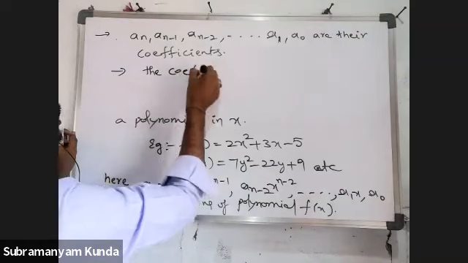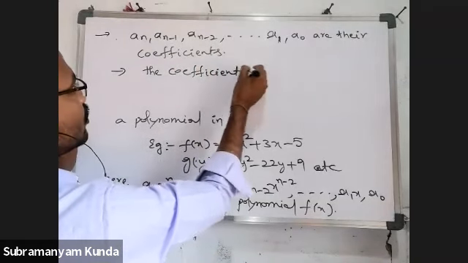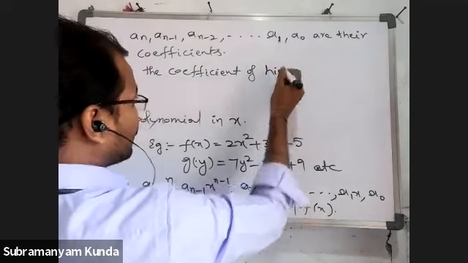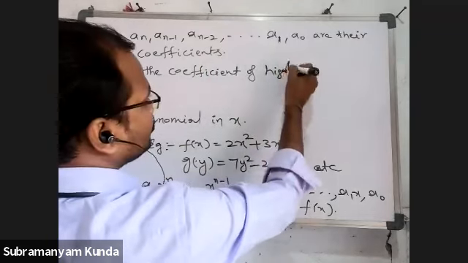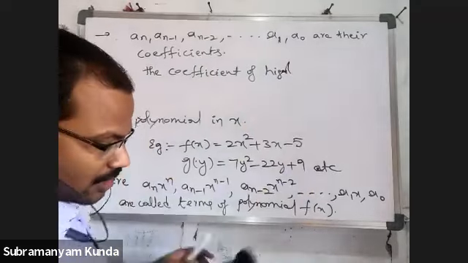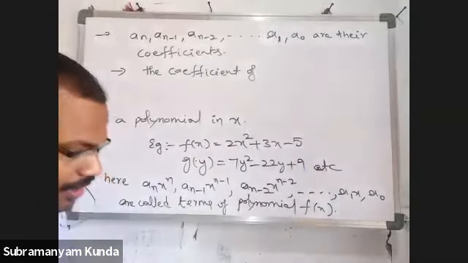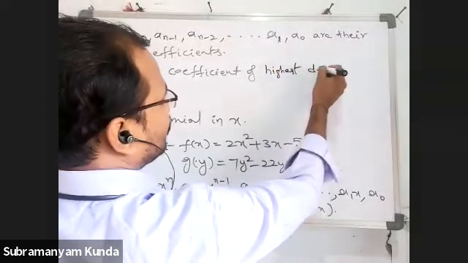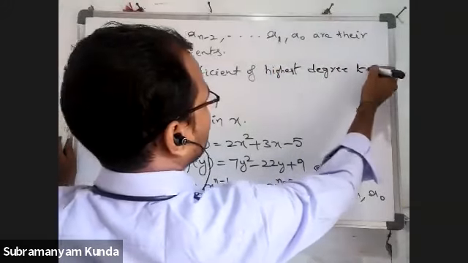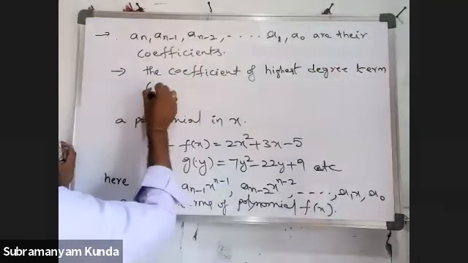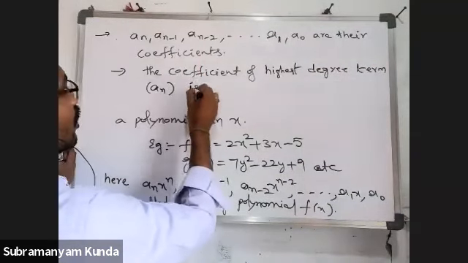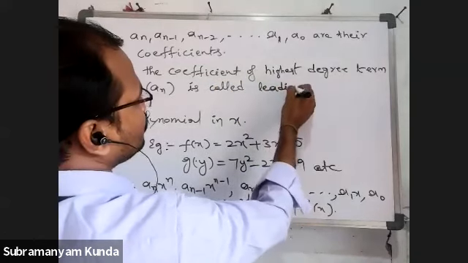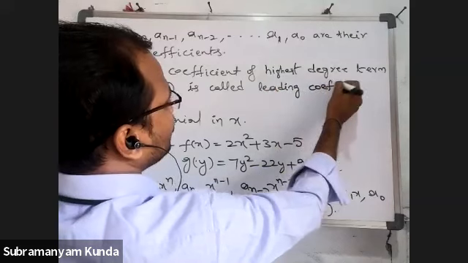Next point. The coefficient of the highest degree term, that means an, is called the leading coefficient.